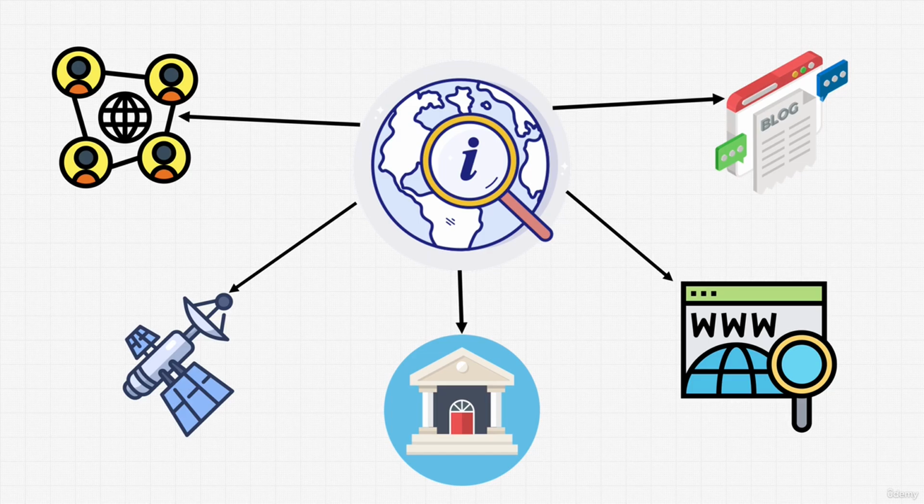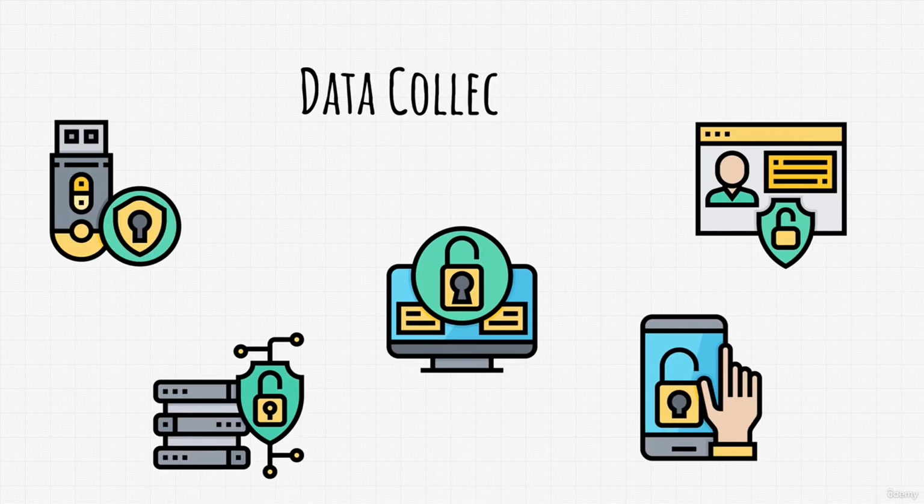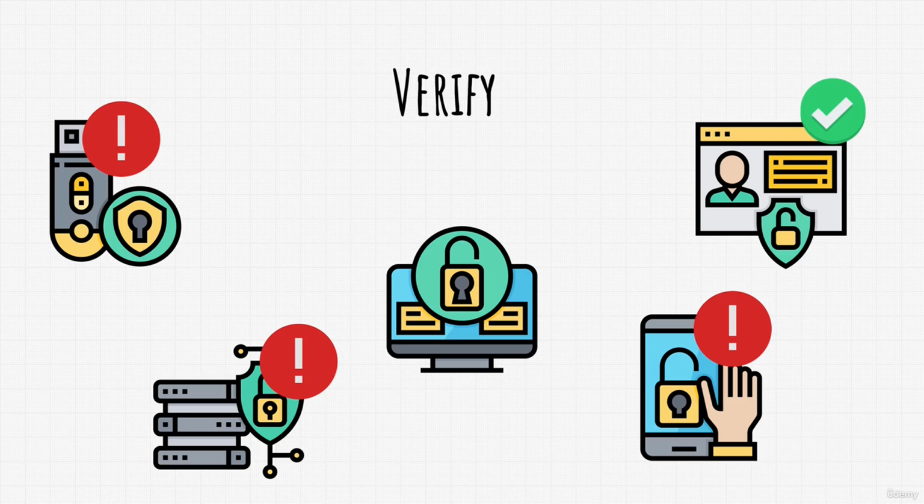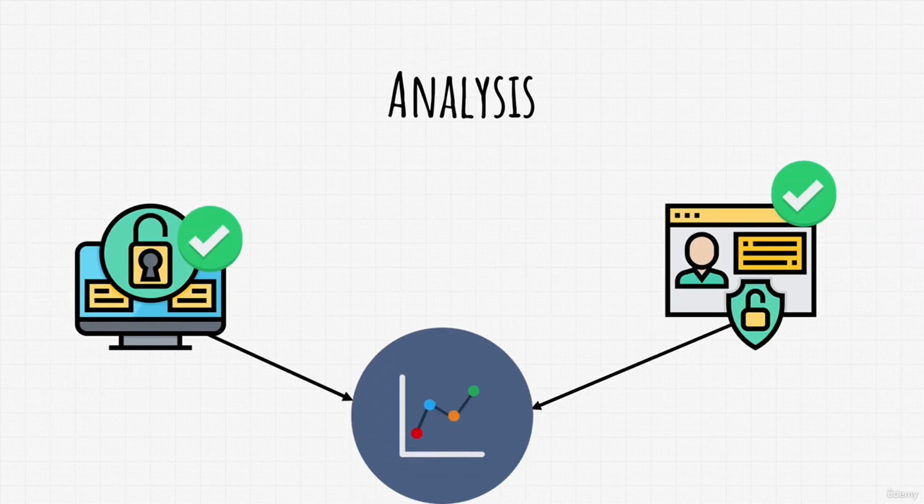So that cycle will usually start off with data collection. We visit various registers, databases, social media platforms, and make notes of whatever we manage to find. Next up, we usually verify those sources. Some source might not be valid, and it might give us incorrect information. That's why it is usually best to verify each source. And once we have enough documented and verified information, we can get to the analysis phase.